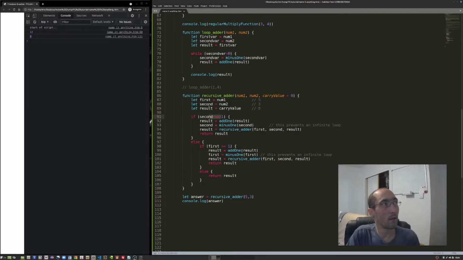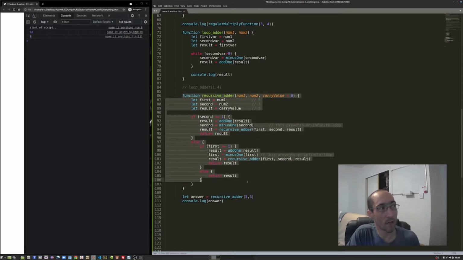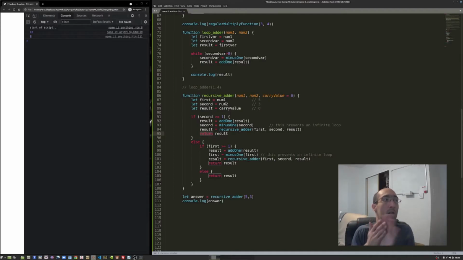So if second, which is number 2 here, value of 3, basically this is saying is 3 greater than or equal to 1. If it is, I'm going to take my result, add 1 to it. Second is then going to minus 1 in order that this doesn't loop infinitely when we call the recursive adder again. And remember, recursive adder is this entire function. But nothing else gets read after we see this return, because that's the keyword to jump out of our function and say, okay, we're all done, spit out this answer, good to go.